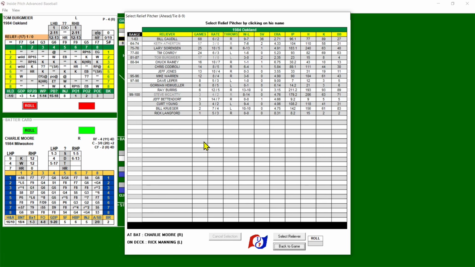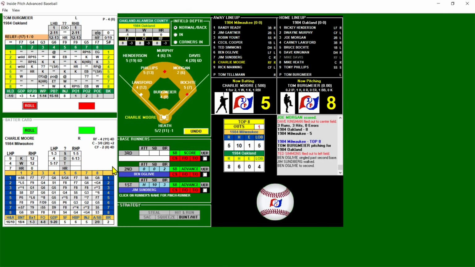Caudle's a righty, but this is a little early. He pitched 96 innings, so he probably could get 4 outs. I don't know. 5 is asking for a lot. I don't have a lot of other guys to go to. Man, Bergmeyer had a big year, 2.35 ERA. We're going to let him pitch to Moore. First and second, 1 out. Bergmeyer pitching to Moore. He's got 1 batter left before he's in danger of being tired.